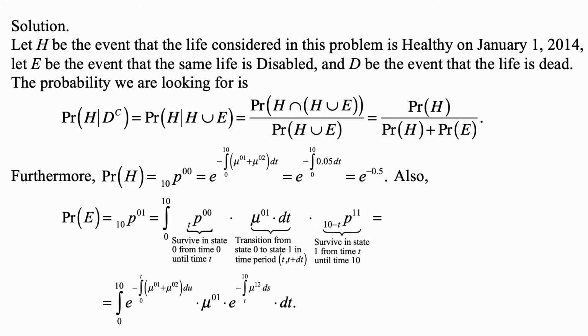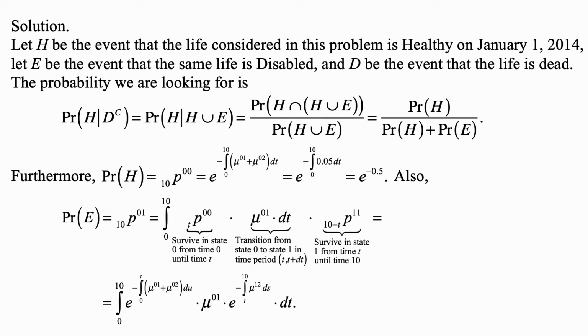Anytime you have the calculation of p00 with a bar above it, that's just e to the minus integral over 10 years in this case, from 0 to 10, of the sum of the forces that are taking this life out of state 0 over those 10 years. Because this is really like the probability of survival under constant force. You either have being healthy or you're in some other state.